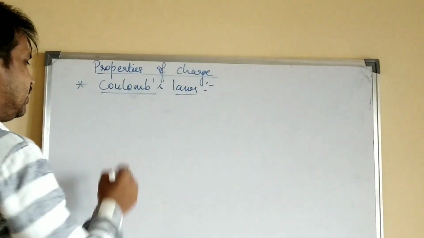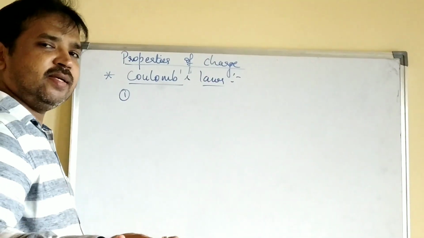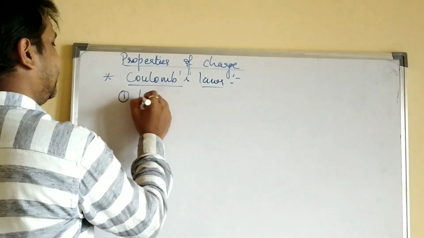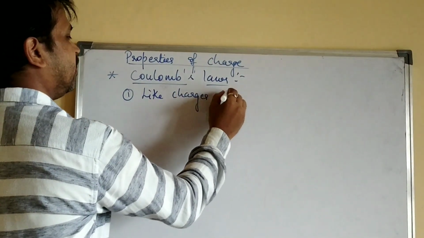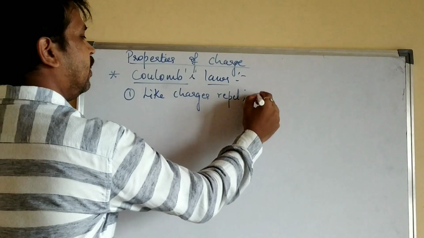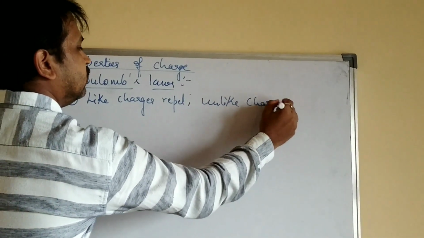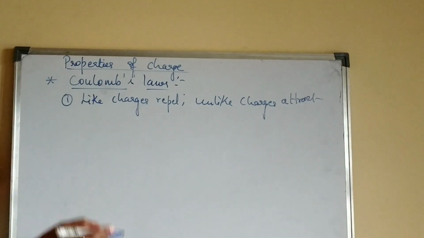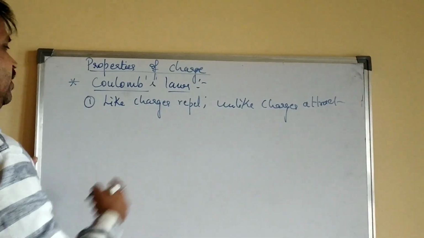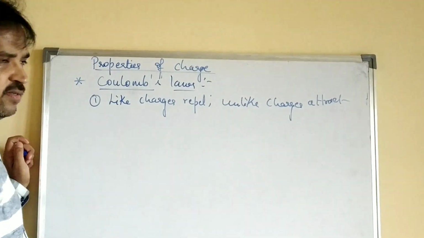Now what is this first law? He says that like charges repel, unlike charges attract. So what do you mean by that? Like charges repel and unlike charges attract means, say for example, there are two types of charges. One is positive charge, the other one is negative charge.